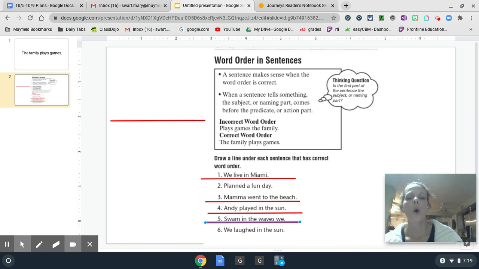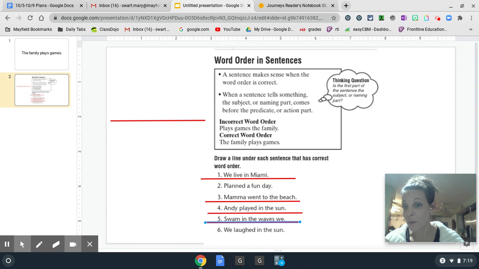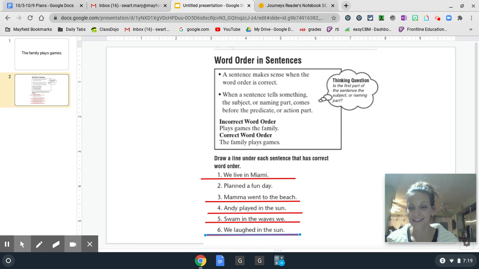Number 6. We laughed in the sun. Correct word order or incorrect word order? Yay! Correct word order. Can you tell me why? If you told me that it says we in the beginning, which names our subject or naming part, then you are correct, and we are going to underline our sentence.